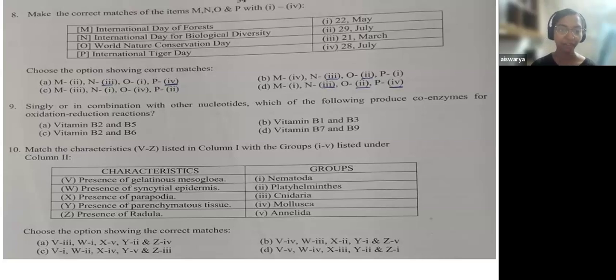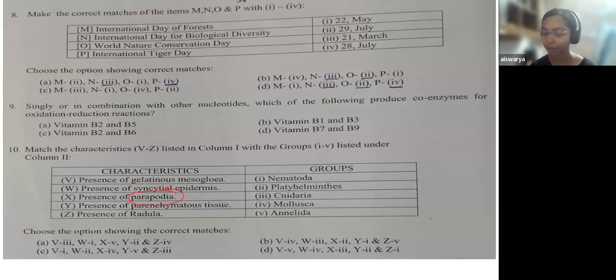So here what I will do, I would directly go to the character which is known to me, or which I have learned, or which I can recall at the moment. So I will go with this X, that is the presence of parapodia. The presence of parapodia is particularly seen in Annelida.